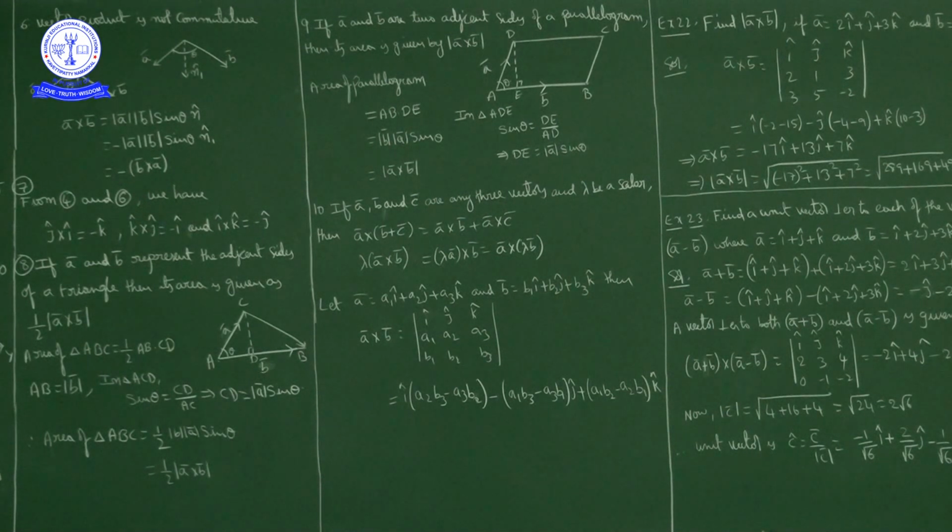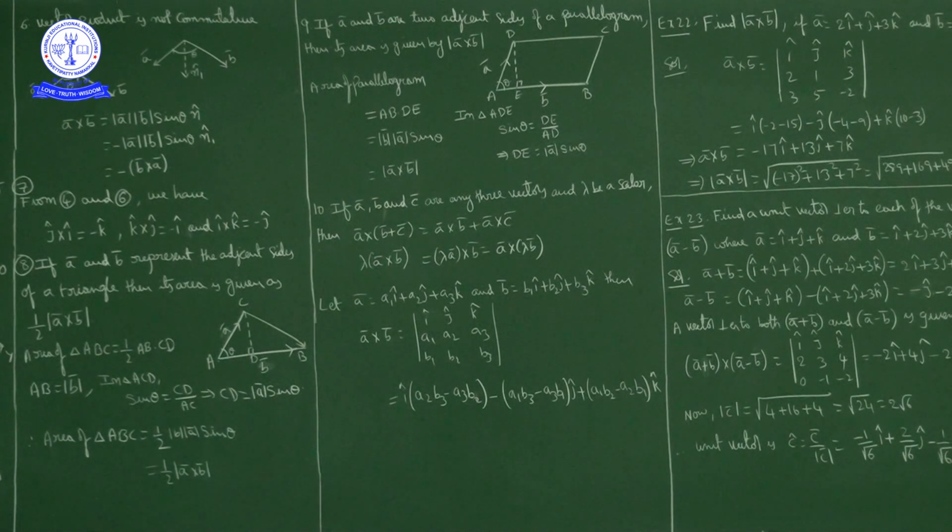Now, fourth observation. From the fourth point, what we have: i cap cross j cap is equal to k cap. As we have a bar cross b bar is equal to minus of b bar cross a bar, in place of i cross j, if I write j cross i, then since i cap cross j cap is k cap, using this property j cap cross i cap will be equal to minus k cap.